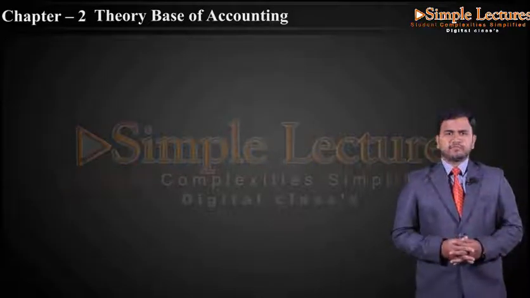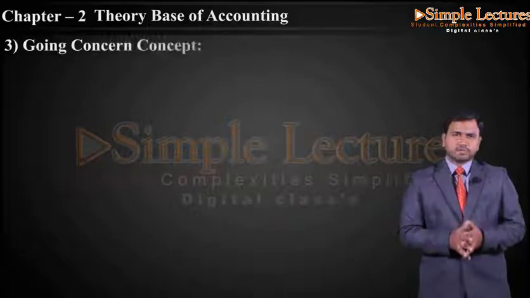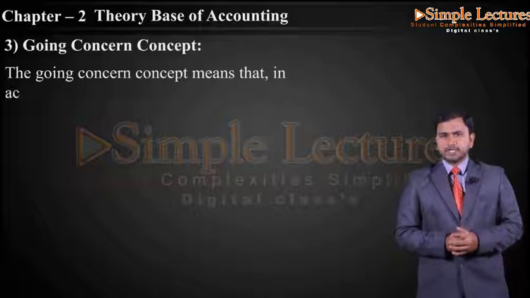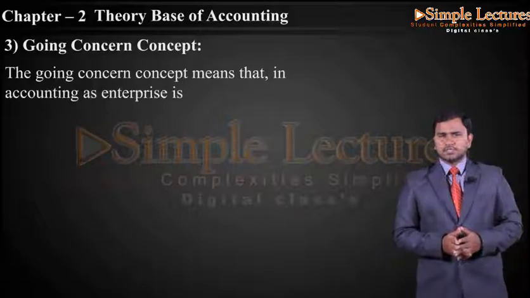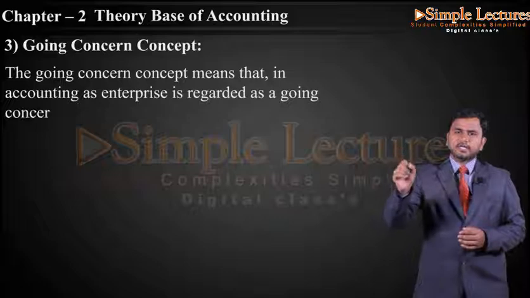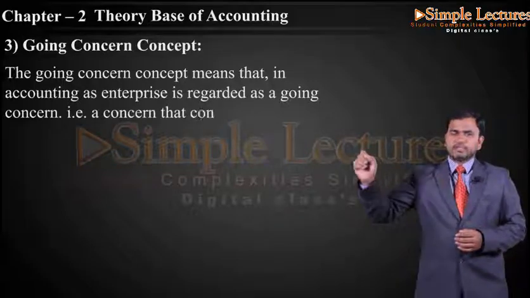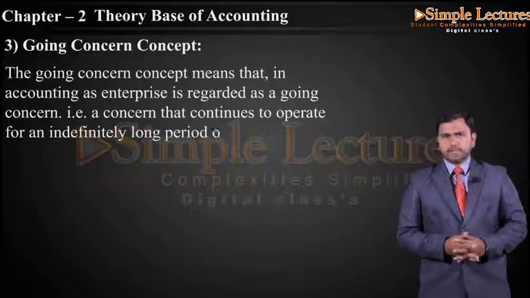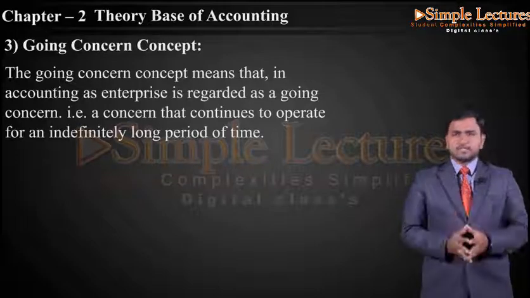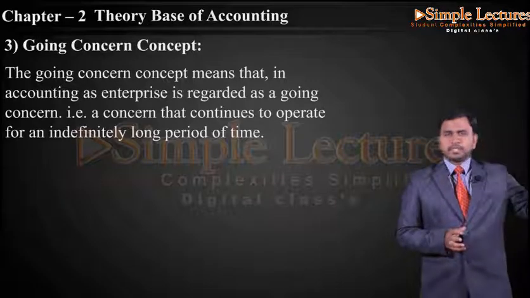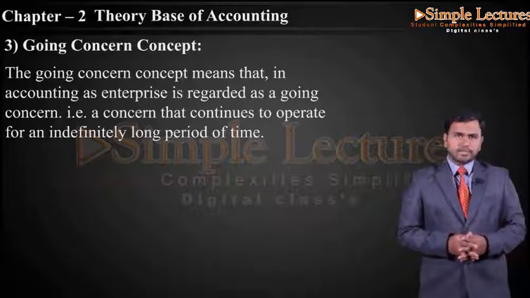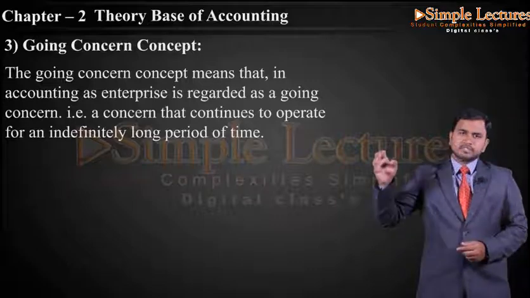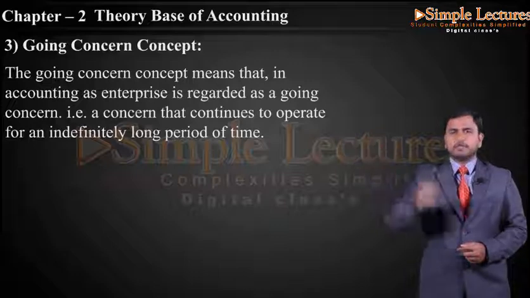The next concept we have is the going concern concept. The going concern concept means that in accounting, an enterprise is regarded as a going concern, that is, a concern that continues to operate for an indefinitely long period of time. Coming to the business organization, we can take multinational companies or joint stock companies, which are not meant for 1 year, 2 years or 3 years. A business entity will be meant for a long period of time.